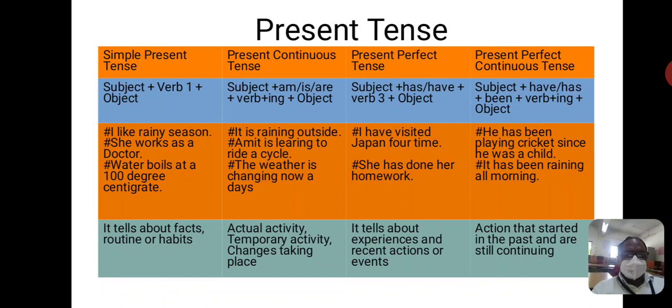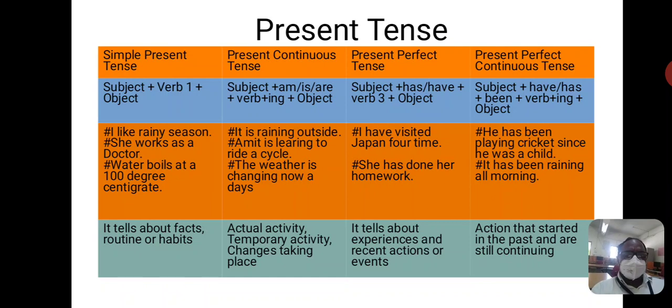See some examples. I like rainy season. She works as a doctor. Water boils at 100 degrees centigrade. In these three sentences, we are talking about facts, routine or habits.